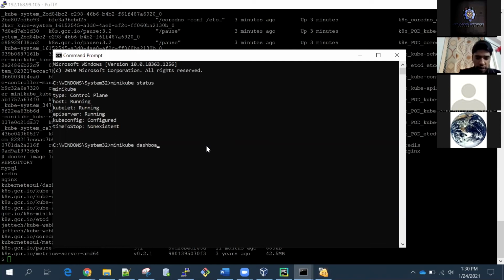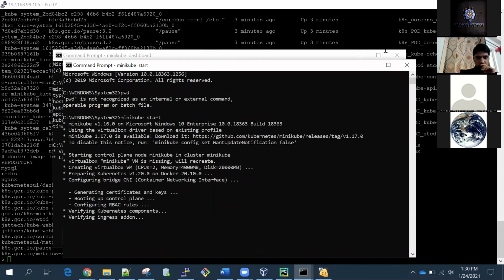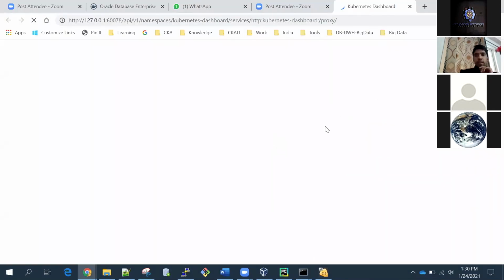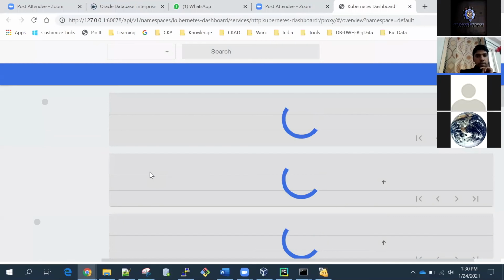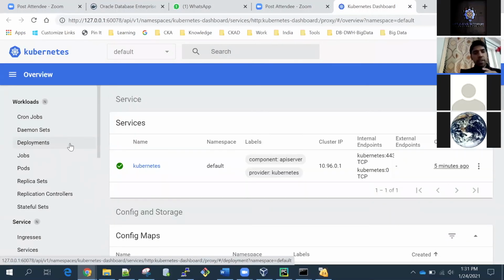minikube dashboard. Yes, so this is the complete Kubernetes dashboard page.